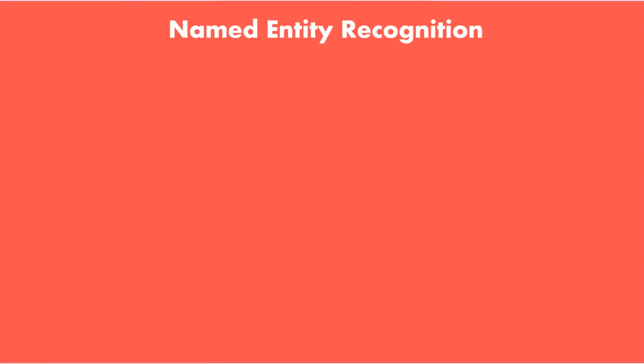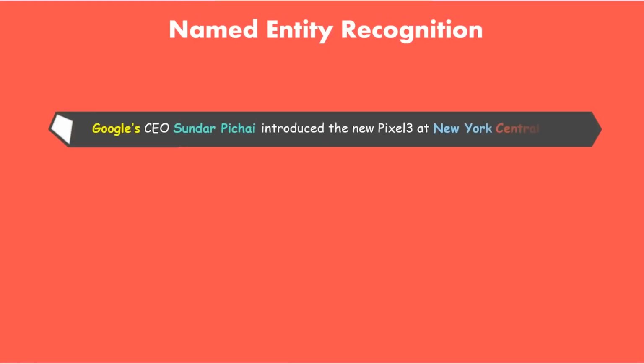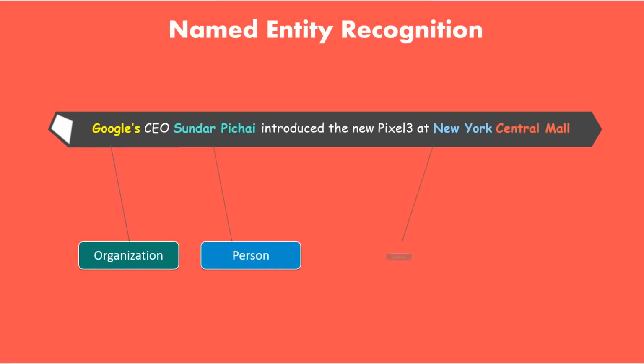It has three steps, which are noun phrase identification, phrase classification, and entity disambiguation. If you look at this particular example here, Google CEO Sundar Pichai introduced the new Pixel 3 at New York Central Mall. As you can see here, Google is identified as an organization, Sundar Pichai as a person, New York as a location, and Central Mall is also defined as an organization.